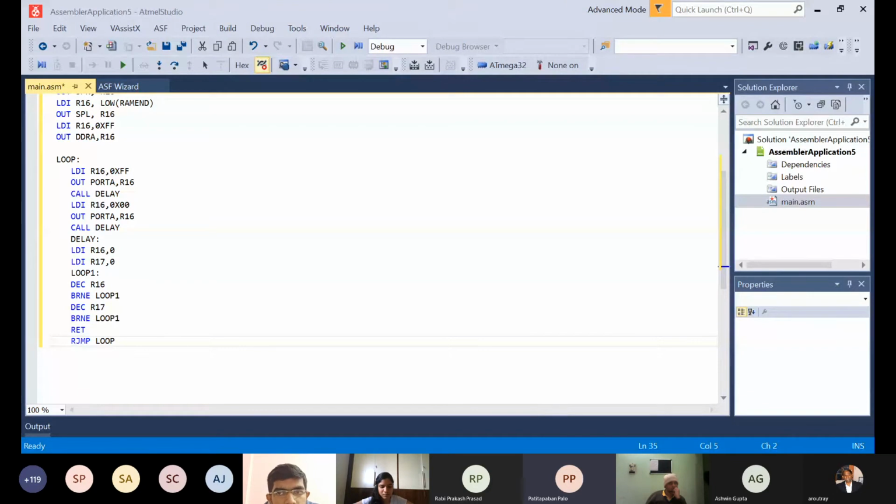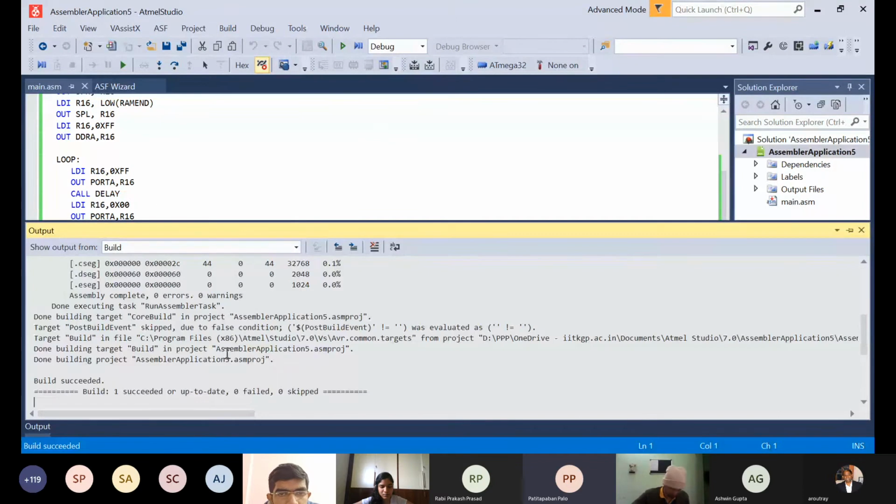After you have done the code, you have to build it. For building the program, there is a build option in the assembler application, or you can simply press F7, and it will build the solution. If your code is proper and there is no error, you will get the message that build succeeded, or up to date, whatever.